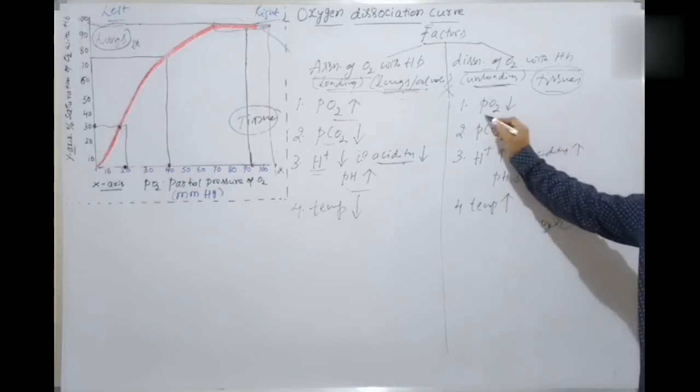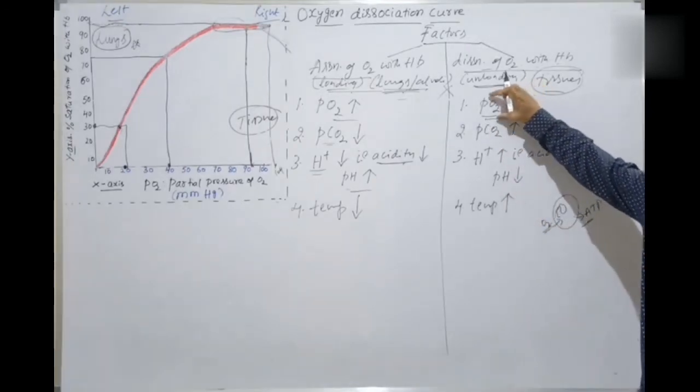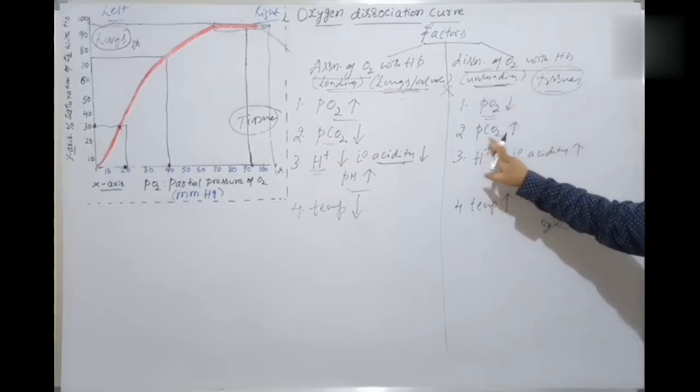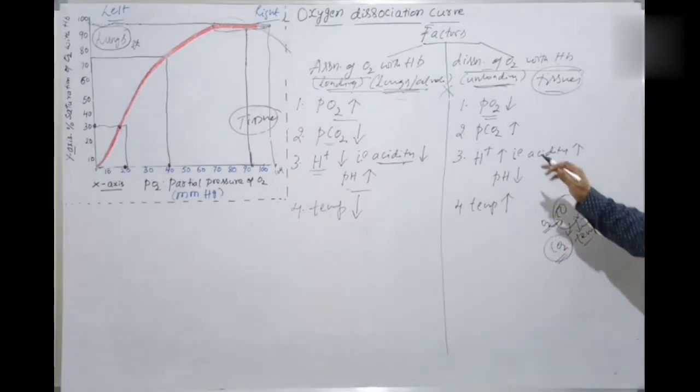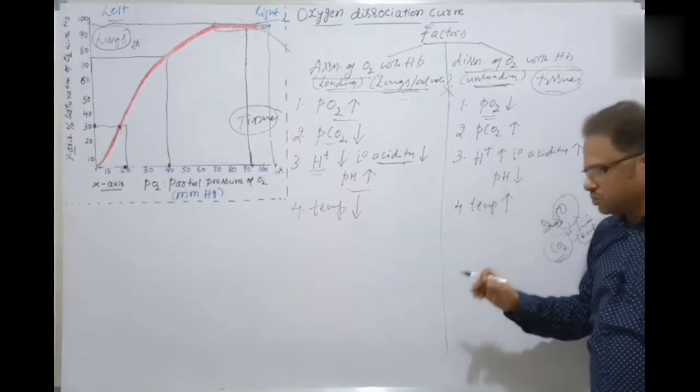Clear? So the partial pressure of oxygen is lesser and the partial pressure of carbon dioxide is more. Why? Because when oxygen is taken, after metabolism, what is released? Carbon dioxide is released here. Cellular respiration, carbon dioxide is released here. Along with the carbon dioxide, what is also released? Temperature and ATP, of course. We are not bothered about ATP here. Okay. So carbon dioxide is released here. When carbon dioxide is increased, what happens?